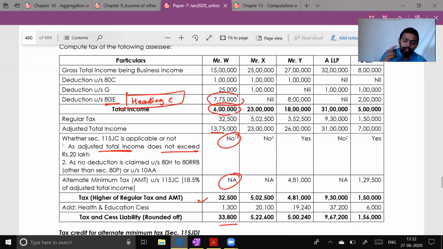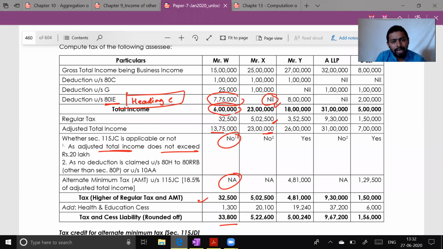Situation 1 done. Situation 2, your gross total income is 25 lakh. Deduction under 80C and 80G 1 lakh each. Your total income is 23 lakh. Can you compute tax on 23 lakh immediately? Yes, sir. So 13 lakh into 30% is 3,90,000 plus 1,12,500 on first 10 lakh. My tax liability will be 5,02,500. Is it clear? Yes. And because I haven't claimed any special deduction, my adjusted total income will remain the same.